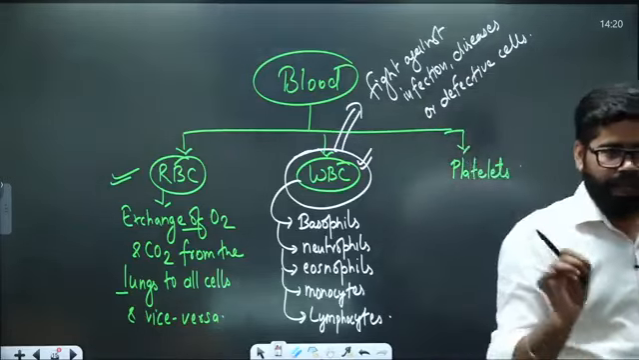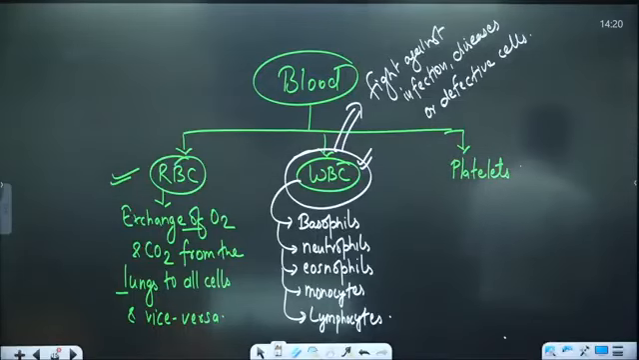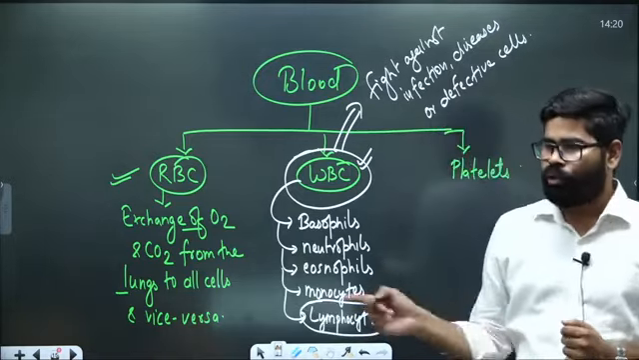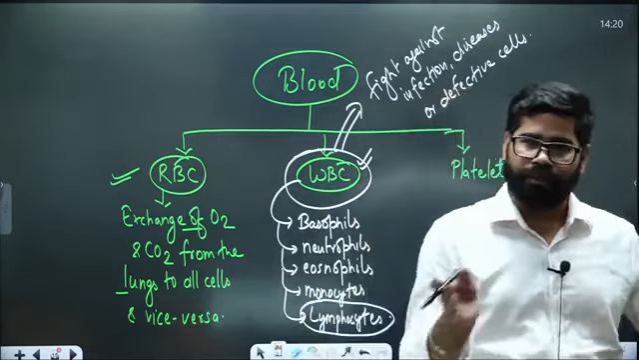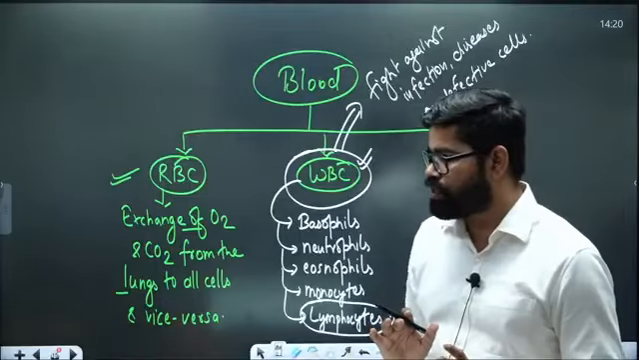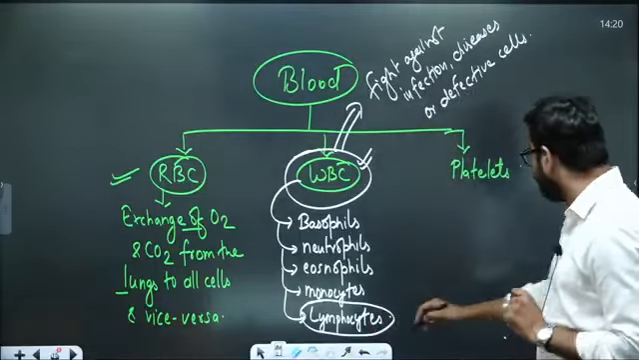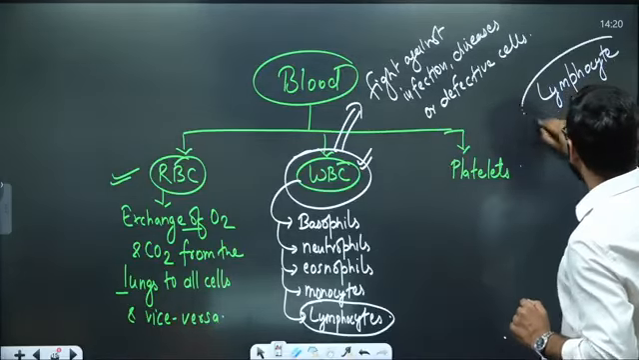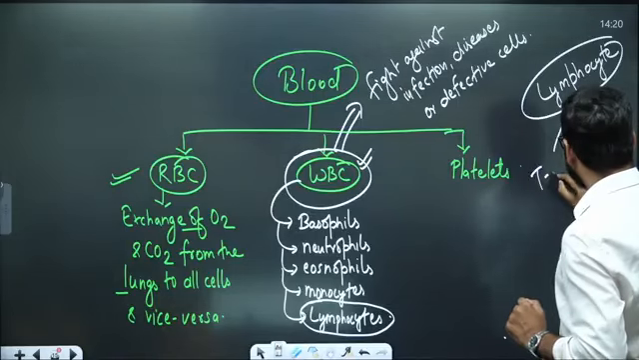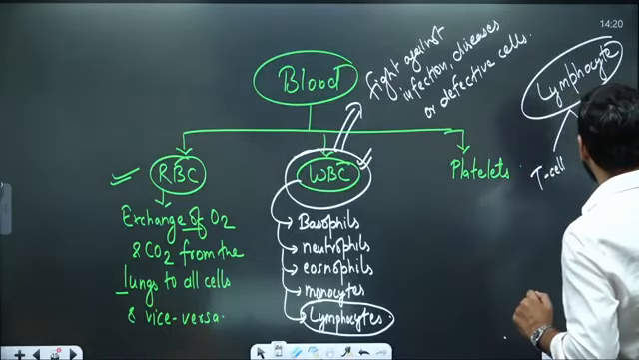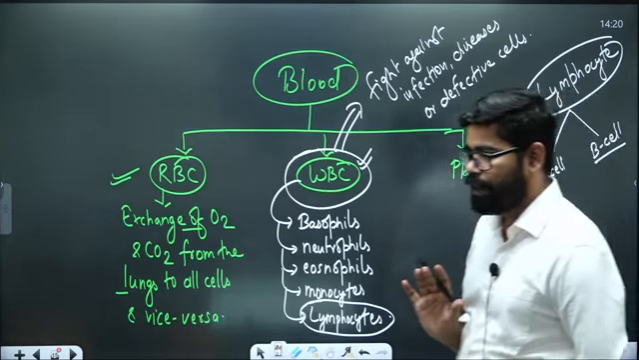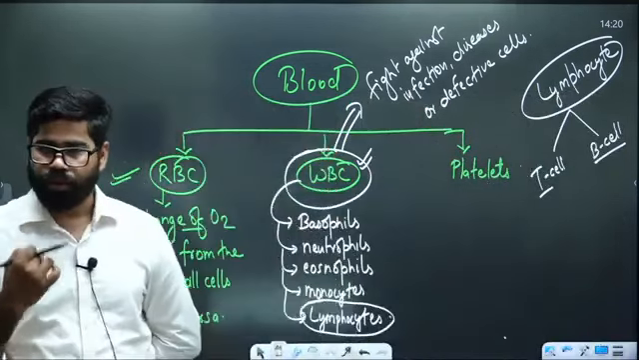In this category, you have one special type of cell which you have to see, and that is in the lymphocyte category. Although we will see them in the lymphatic system also, they are part of the lymphatic system and the circulatory system. Lymphocytes are of two types: T cell and B cell, the T lymphocyte and B lymphocyte. Their role is quite important.